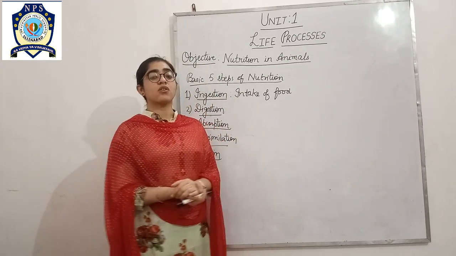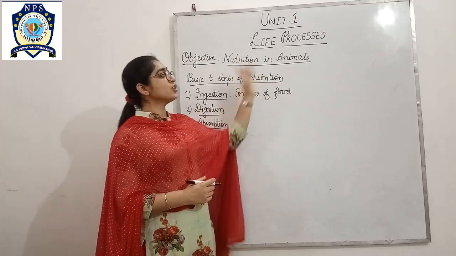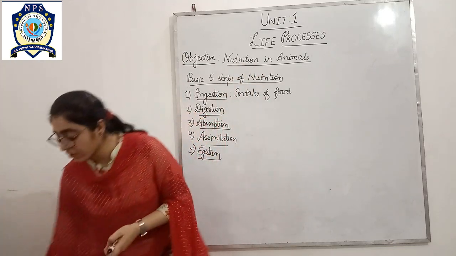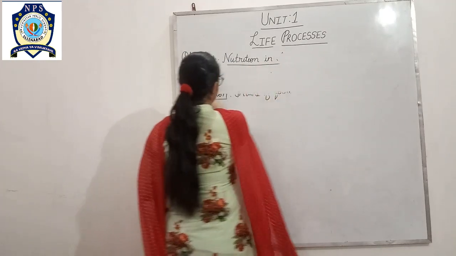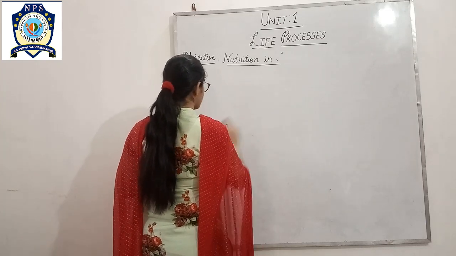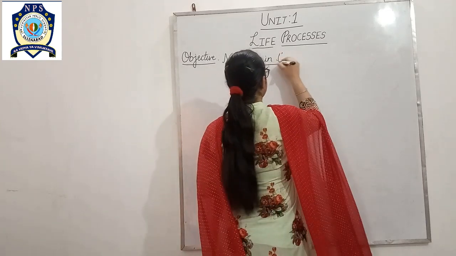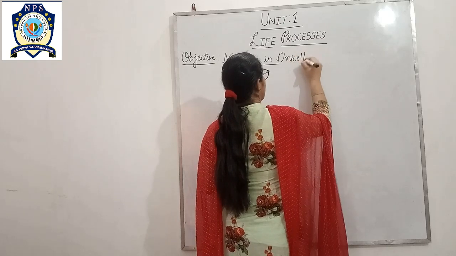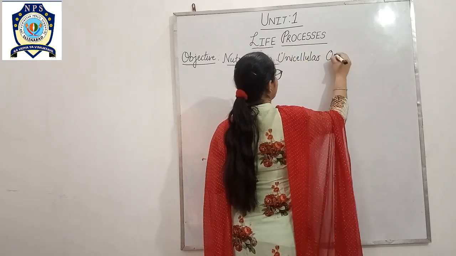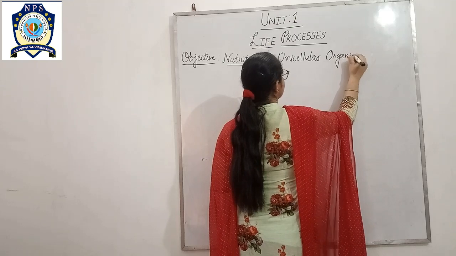Today we are going to emphasize nutrition in unicellular organisms. So let's start. As you have studied in class 9, what is a unicellular organism?